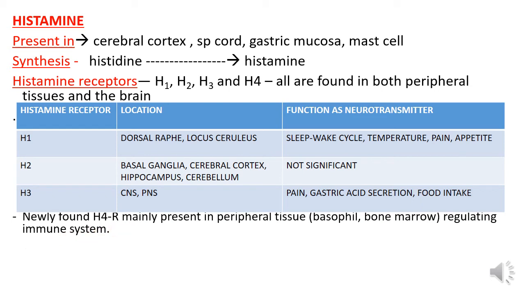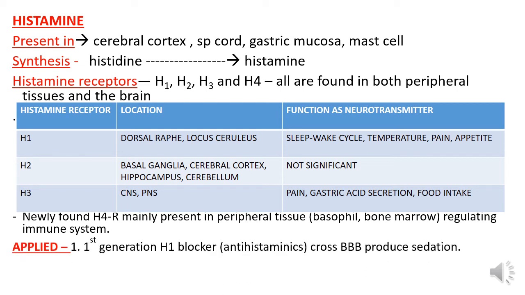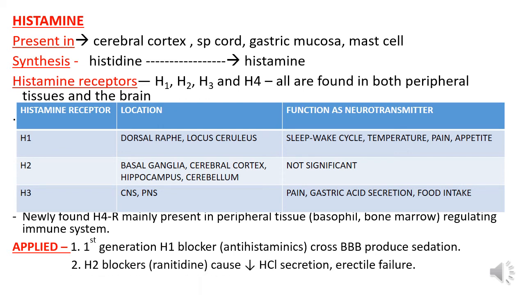Newly found H4 receptor mainly present in peripheral tissue, basophils and bone marrow, regulating immune system. Applied. Number 1, first generation H1 blockers, that is antihistaminics, cross the blood-brain barrier and produce sedation. H2 blocker ranitidine causes decreased HCl secretion, and it is also responsible for erectile failure.